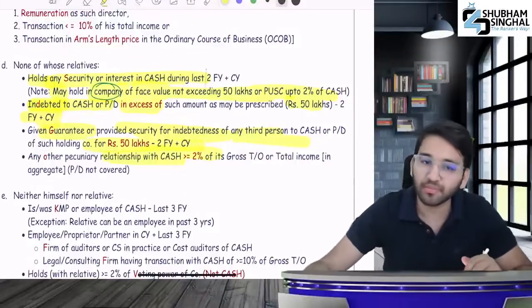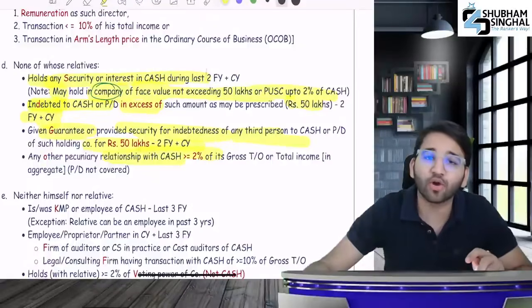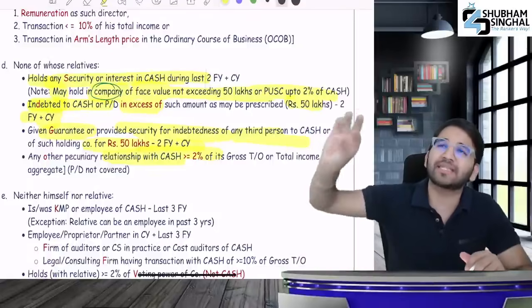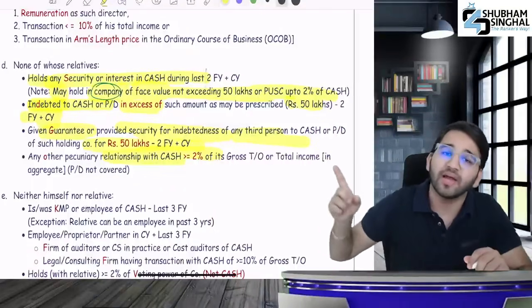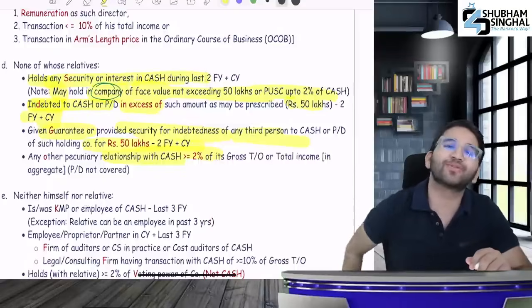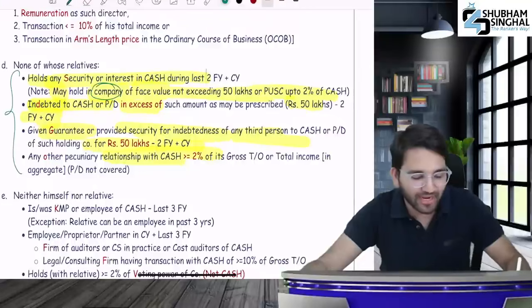And any other pecuniary relationship with the cash of more than or equal to 2% of gross turnover or total income, meaning apart from this, any other pecuniary relationship of more than 2% of gross turnover or total income, then what will happen to him? Yes, he will be disqualified.